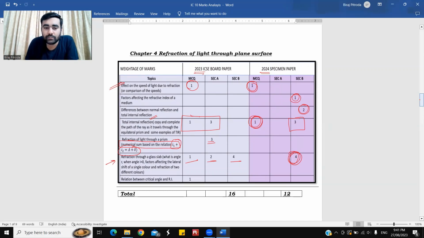Think before you learn something. Relation between critical angle and refractive index. This was an MCQ for 1 mark. There was no question based on it in the year 2024 specimen paper. The average marking scheme in the year 23 board paper is 16 marks, and in the specimen paper it was seen as 12 marks.